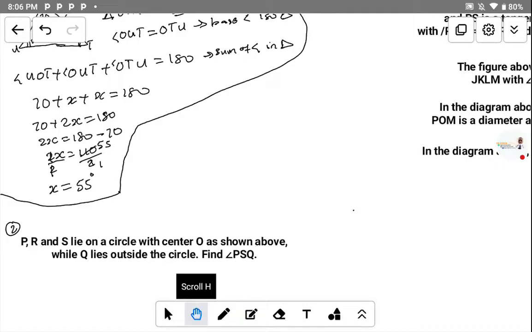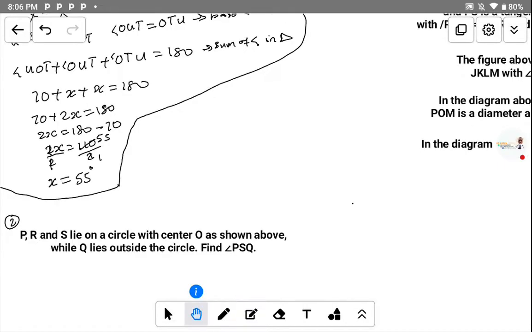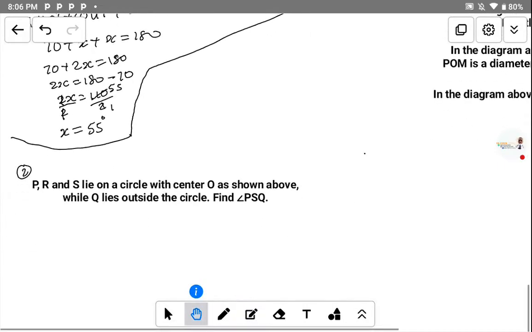Okay, so this one has a diagram. Let me draw the diagram the way it was drawn. Let me look at the question. That is a JAMB past question, JAMB past question 2014.